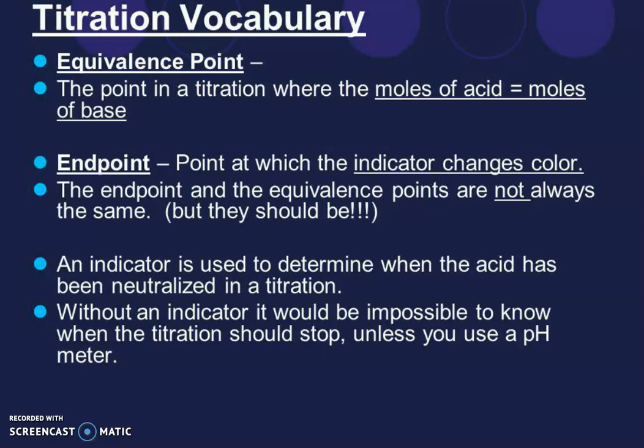Now, titration vocabulary. What is the meaning of equivalence point? The point in a titration where the moles of acid is equal to moles of base. End point: the point at which the indicator changes color. The end point and the equivalence point are not always the same, but they should be. An indicator is used to determine when the acid has been neutralized in a titration. Without an indicator, it would be impossible to know when the titration should stop unless you use a pH meter.